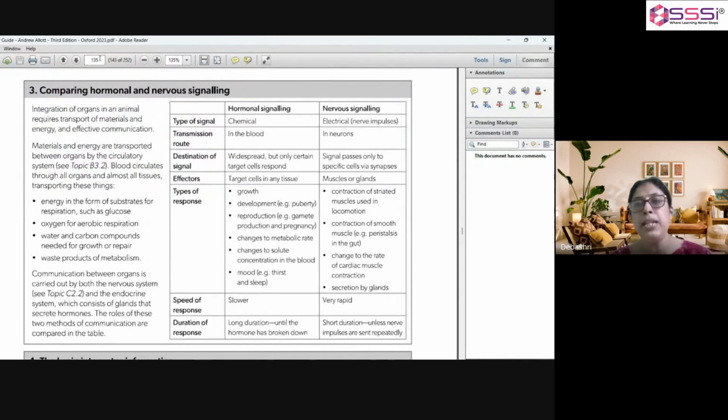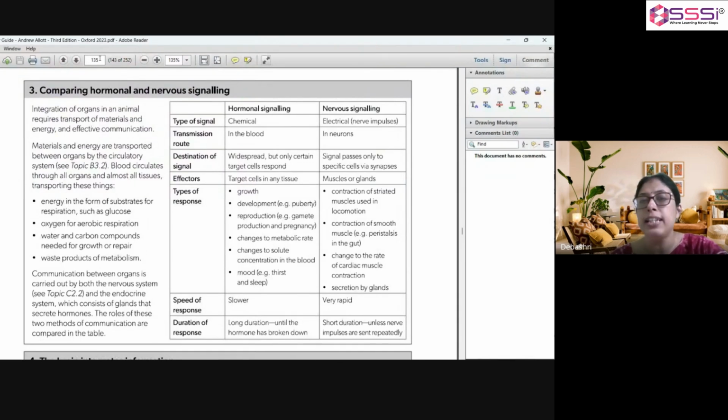Now, there are some basic differences between hormonal signaling and nervous signaling. In case of hormonal signaling, the type of signaling is chemical, while it is electrical in case of nervous signaling. Hormonal signaling occurs through blood, while nervous signaling occurs through neurons.